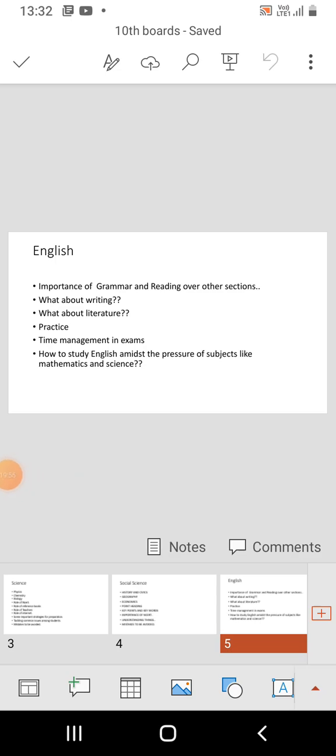So, considering that, the amount of time devoted for English should not be higher than the amount of time devoted for mathematics and science. Some teachers make students worry about their language and literature subjects, but the thing is they will manage in English, but it is quite difficult to manage in mathematics and science, because the things are quite specific, and if you hadn't studied, nothing is going to strike on your mind.